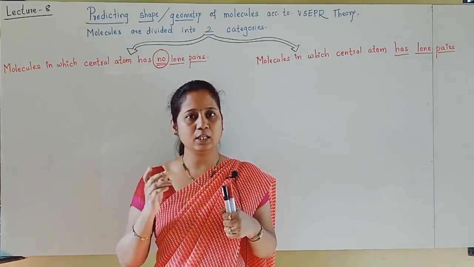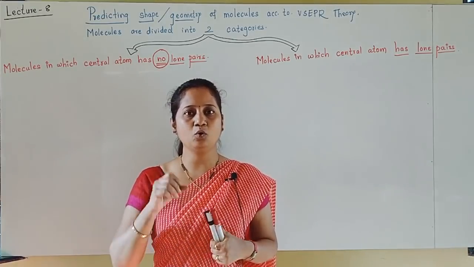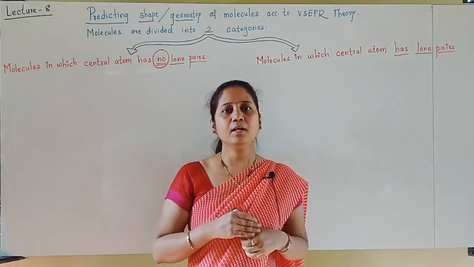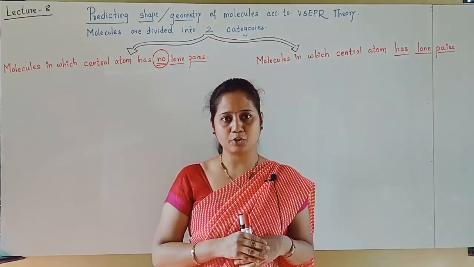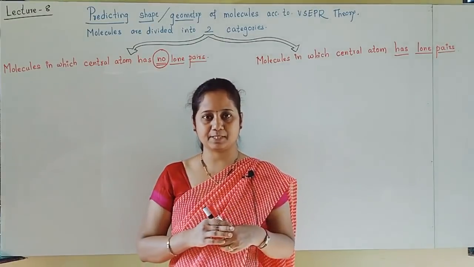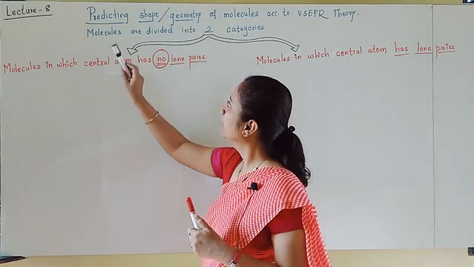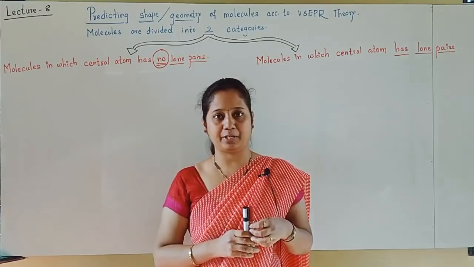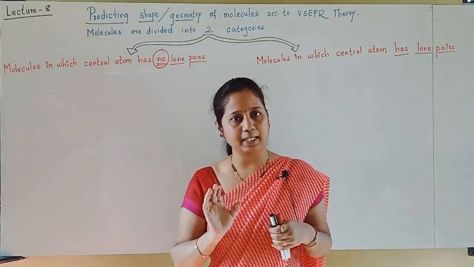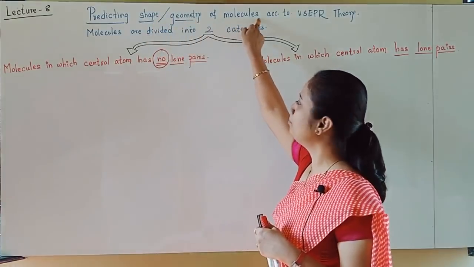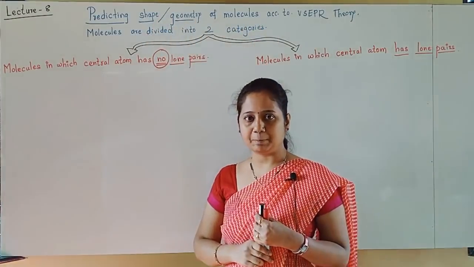So in this theory, now we will see how to predict the shape of the molecule. To understand prediction of the shape, first molecules are categorized into two types. See here what I have written. Now, predicting the shape of the molecule. Shape is also called geometry; shape and geometry mean the same. Predicting the shape or geometry of a molecule, of course according to VSEPR theory.